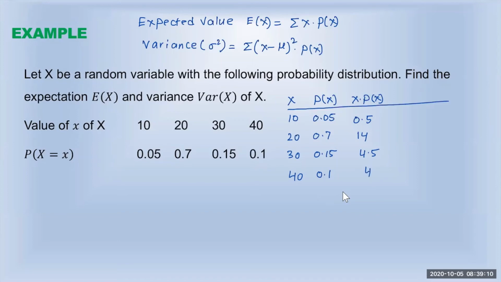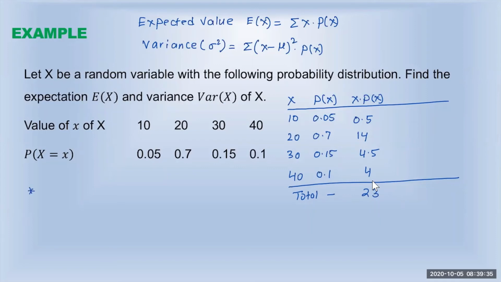Now I'm going to add them together. Total. Because in order to find the expected value, we have to add x times p of x. 0.5 plus 14 plus 4.5 plus 4 is equal to 23. So that is your expected value.